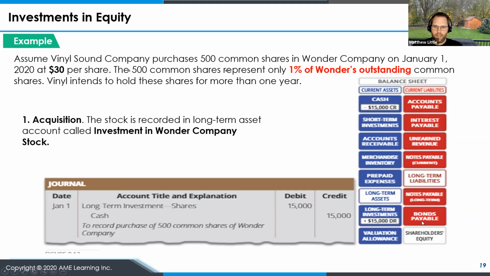So in this case, for the acquisition, we need to record the debit to long-term investment in shares, 15,000, and credit cash for 15,000. That's to record the 500 common shares. Pretty straightforward for this initial purchase, hopefully. You'll see our long-term assets increase and our current assets, cash, decrease.